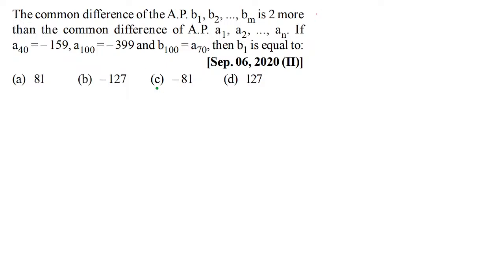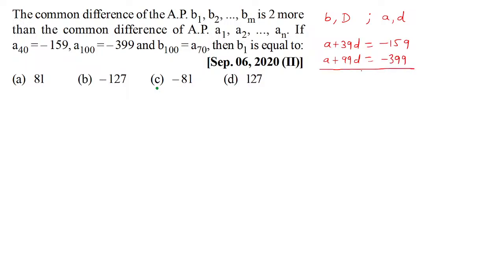So here, let's say the first AP is having the first term B, which they are calling B1, and the common difference, let's say capital D. And the second AP is having first term A and common difference small d. So here, A plus 39d, the 40th term, is essentially what? Minus 159. And the 100th term, A plus 99d, is supposedly what? Minus 399.